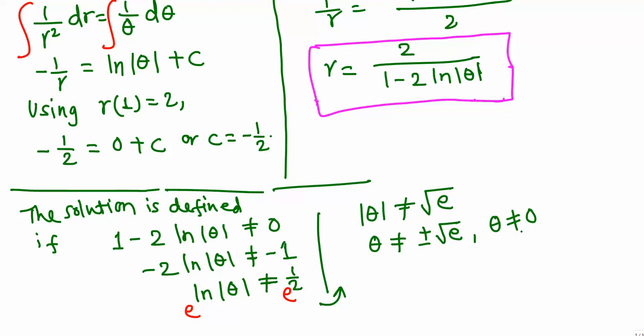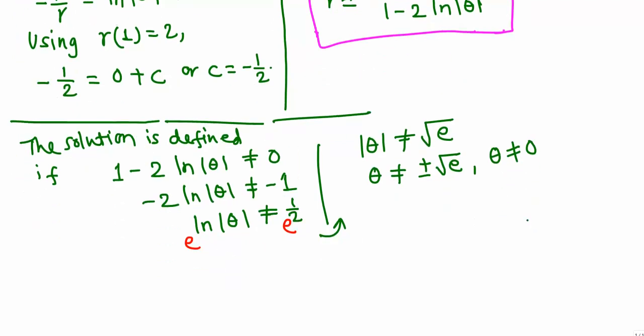That means theta can be any other values. So let's look at that on this number line. This is theta, the independent variable, from negative infinity through positive infinity. So 0 here, negative square root of e, positive square root of e. So basically the solution exists in one of these 4 intervals.